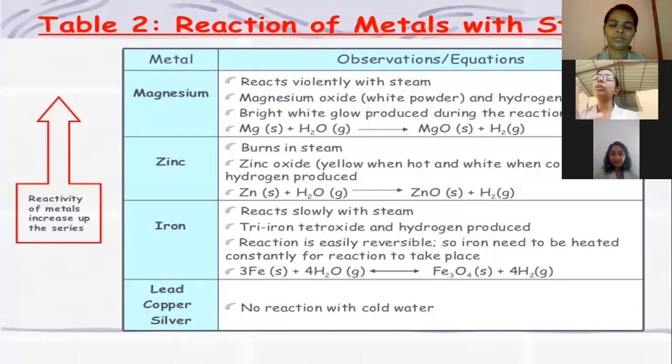Here we can see some differences: some of the metals reactive with cold water do not react with the steam, and the metals that react with the steam do not react with the cold water. Here we can see magnesium. Magnesium will violently react with the steam as well as with the water.